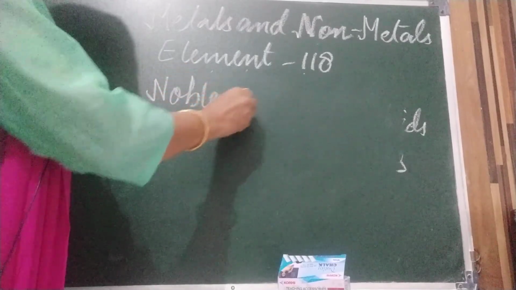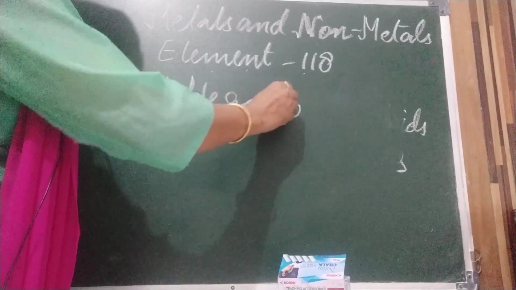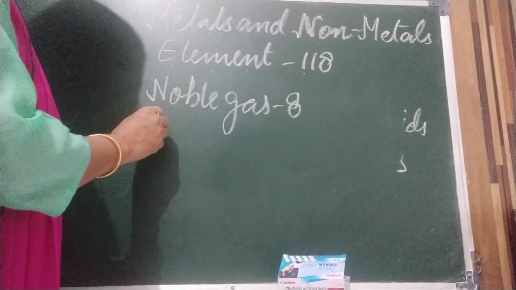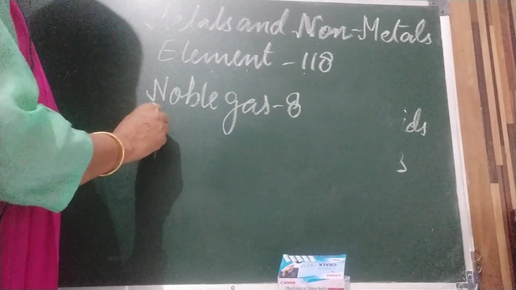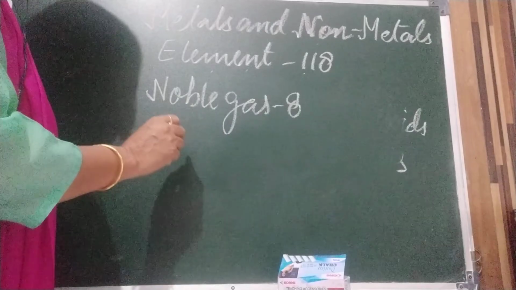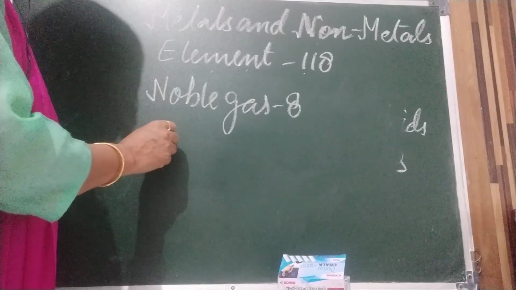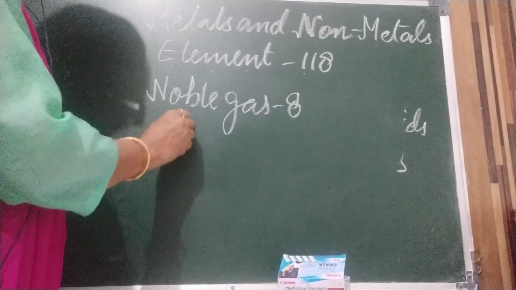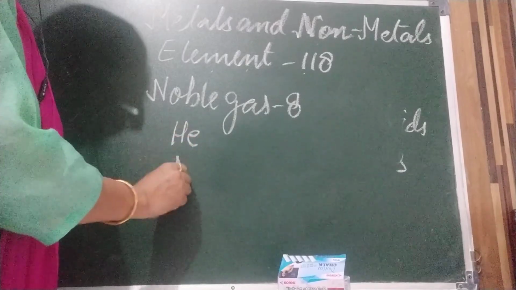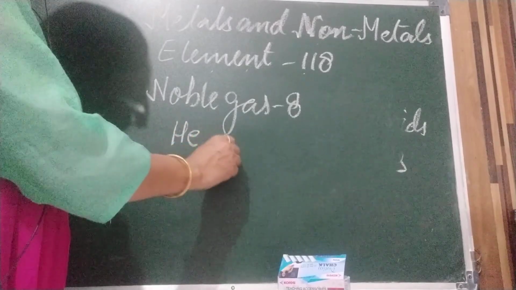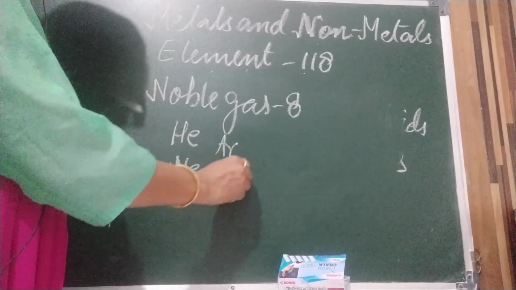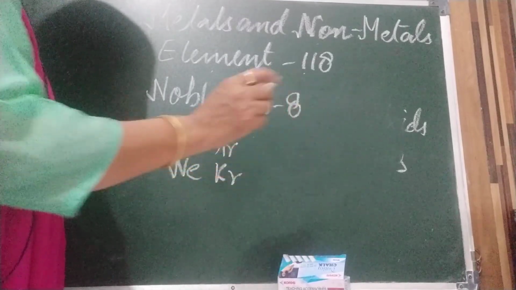They have 8 valency electrons, unlike metalloids which have 4. They are non-reactive. They don't form any ions, neither positive nor negative. Examples are helium, neon, argon, krypton, xenon, and so on.